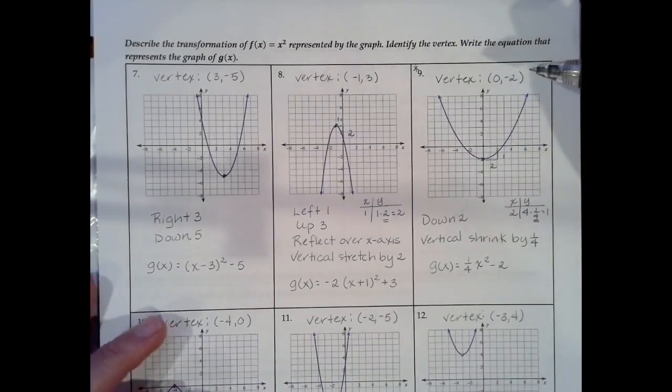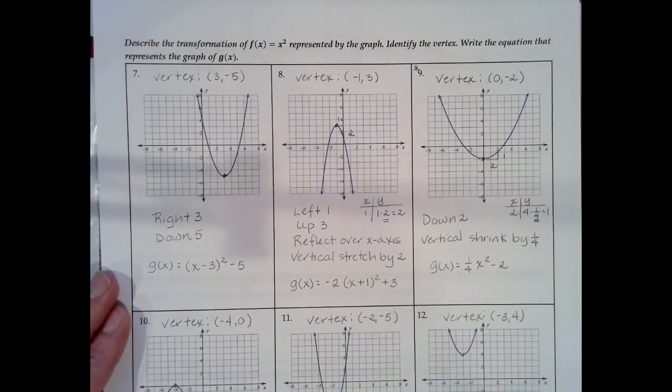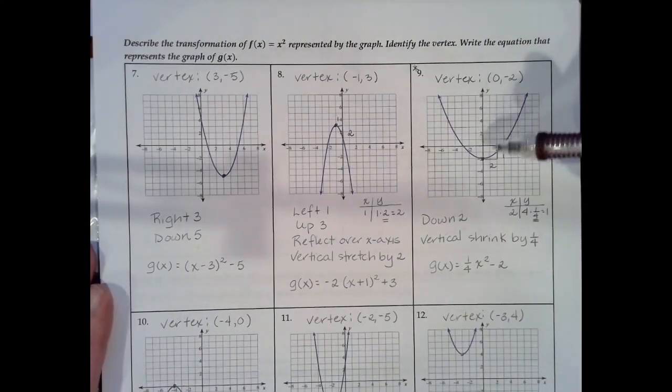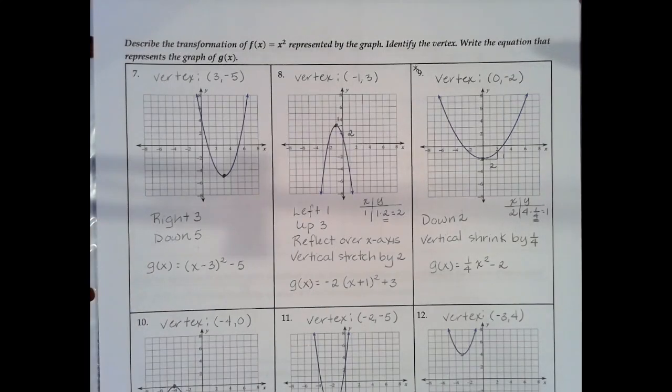Number 9 looks interesting because the graph happens to be wider. So first thing we have to do is identify the transformation. So again, RDT, RDT, RDT. I can't stress that enough. Let's check if there's a reflection, a dilation, and then a translation. So the graph is opening upwards, so there's no reflection. It's definitely wider. It looks at least like it's wider than it should be. So there's probably going to be a vertical shrink or compression, but we have to determine by how much.